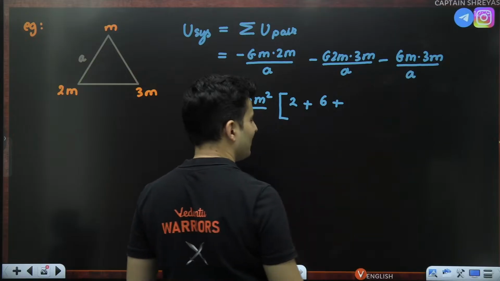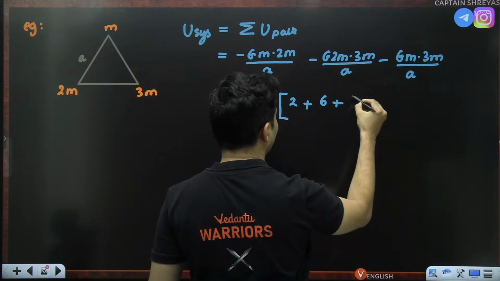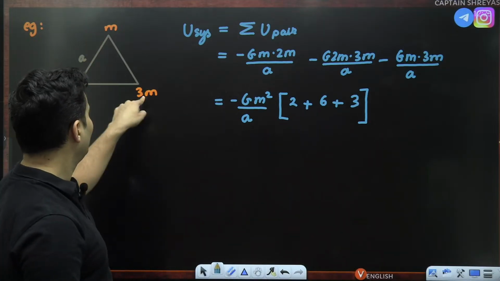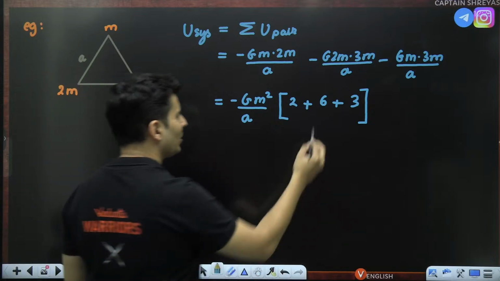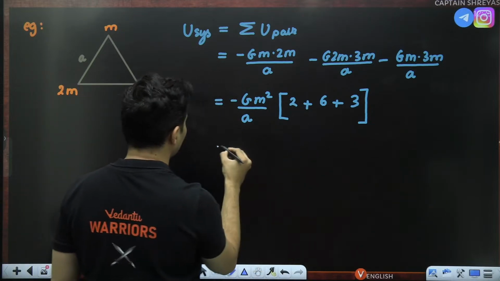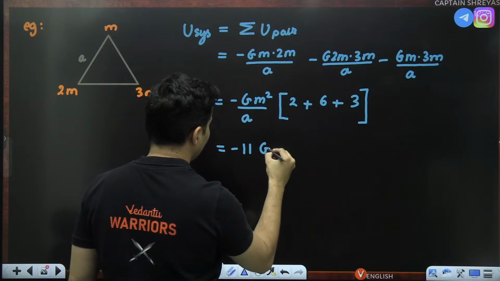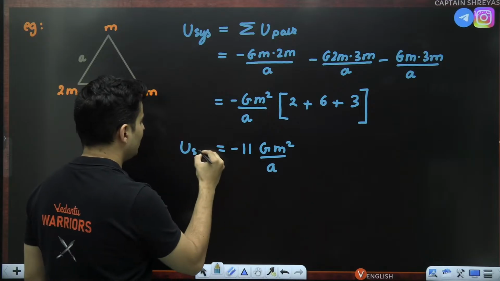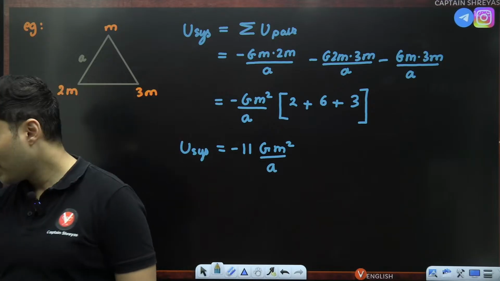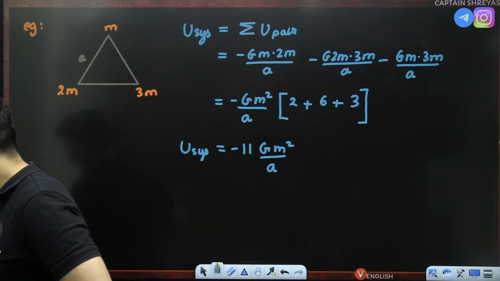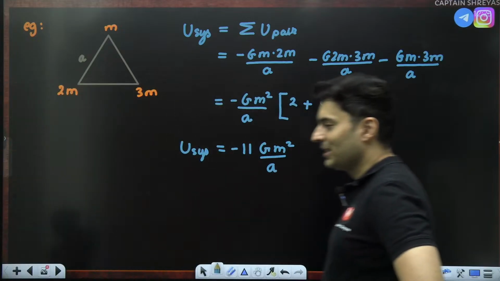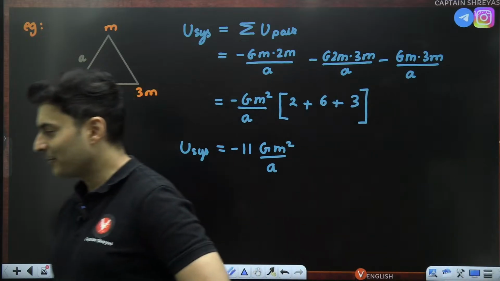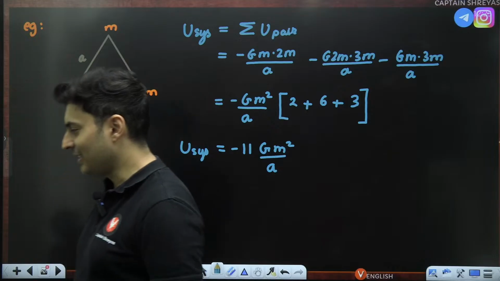So chances of silly mistakes in the actual exam. That was just 3 guys, I'm so sorry. That was just 3. Yeah. 1 into 2, 2 into 3, 3 into 1. Yeah. So 6 plus 3, 9. 9 plus 2 is 11. So this will be minus 11 G m square divided by A. Sorry. That's the potential energy of the system. Correct. That was not 18. That was 3. G looks like 6. Be careful in the actual exam. Okay. This is how silly mistakes happen.